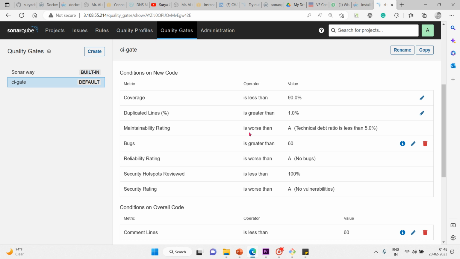That's the new code definition. What is the new code definition? It's a change set or period that you're keeping a close watch on for the introduction of new problems in the code. Ideally, this is since the previous version, but if you don't use a Maven-like versioning scheme, you may need to set a time period such as 21 days. So after that, whatever code you push can be called new code. So then we will see quality profile,